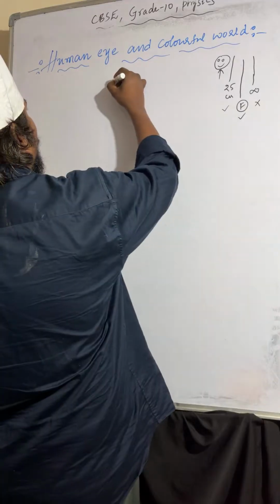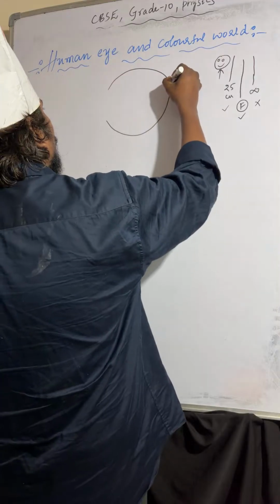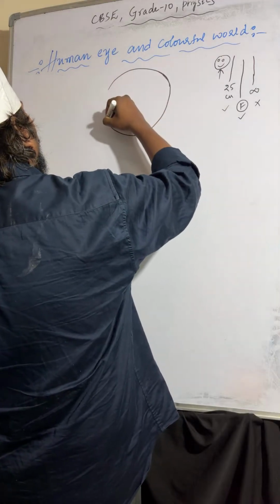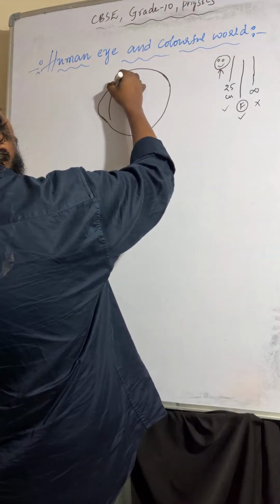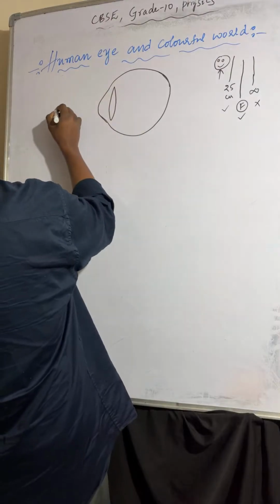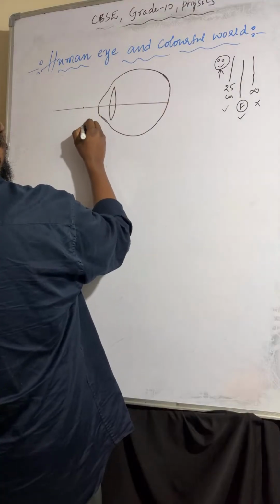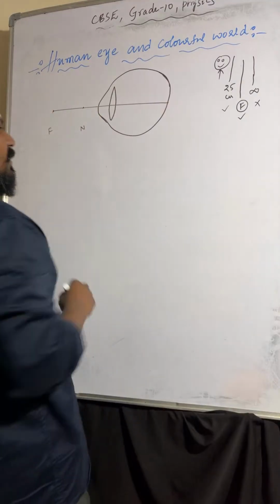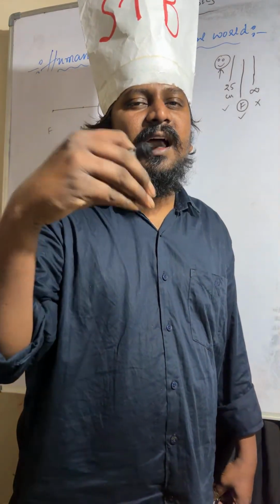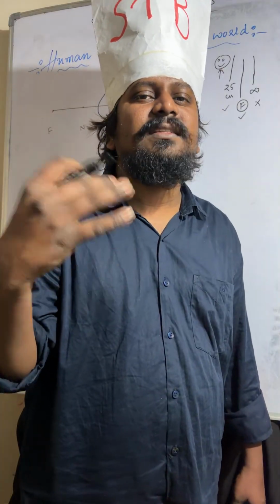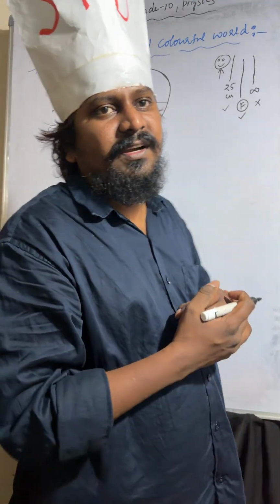I'll draw the diagram. Just check once. So this is the convex lens, and here this is the near point and this one is the far point. Near point is 25 centimeters. For a myopic person, the far point is less than infinity.